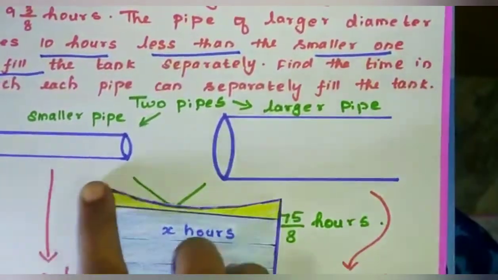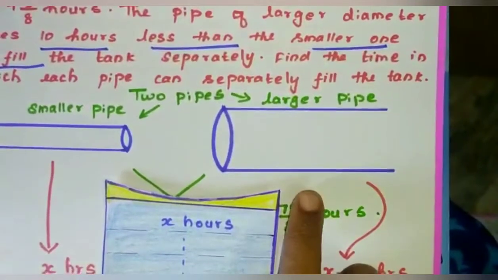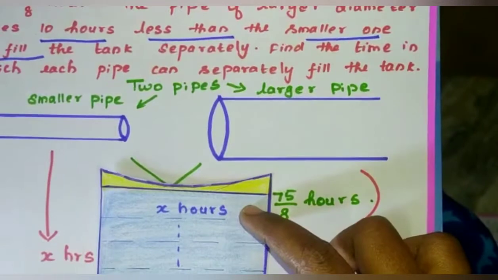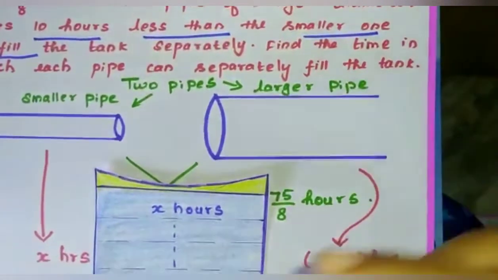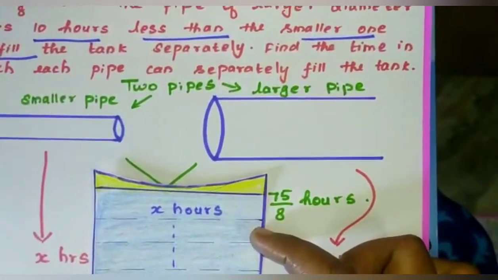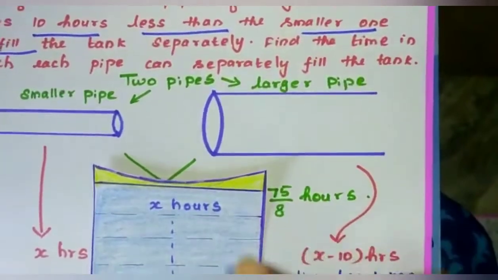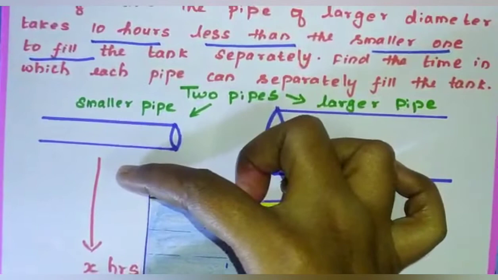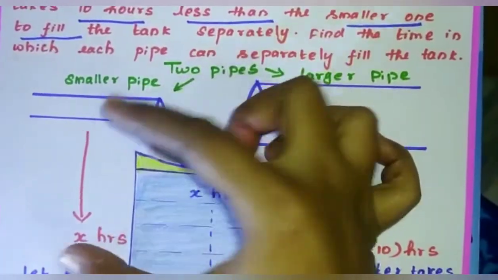For the smaller pipe, how much time it will take, and for the bigger pipe, how much time it will take, we have to find. So first I'm going to take the smaller pipe.